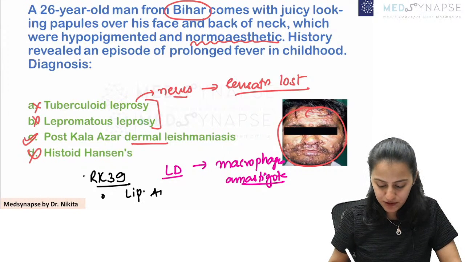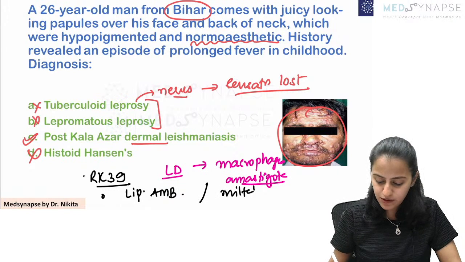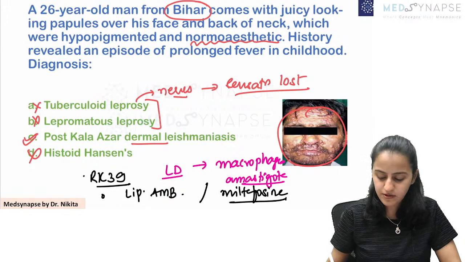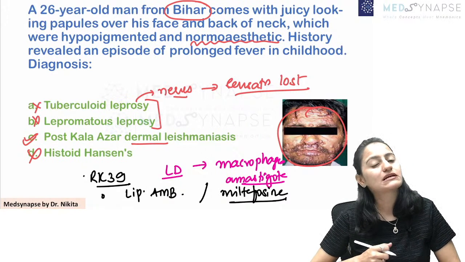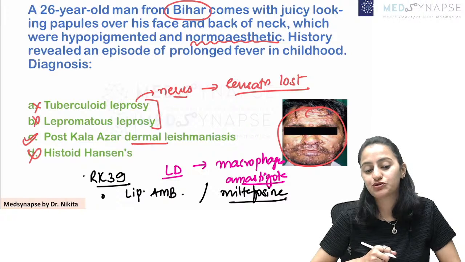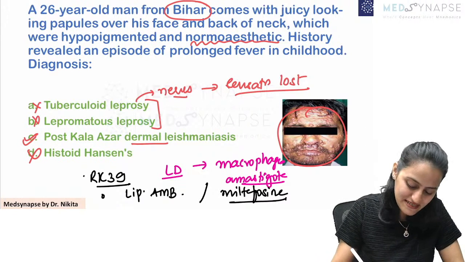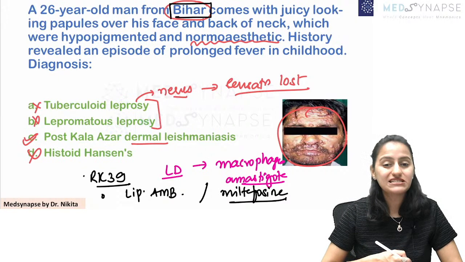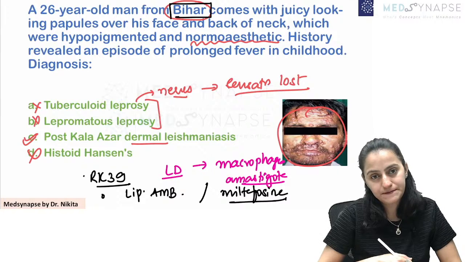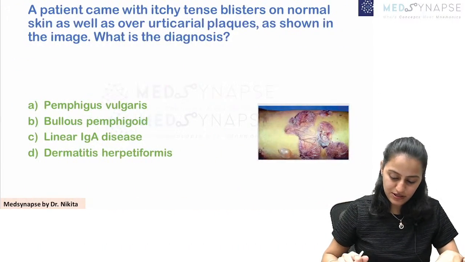It is liposomal amphotericin B. For dermal one, you can also use miltefosine. So amphotericin B, miltefosine, these are used for the treatment of leishmaniasis. So this history is very, very important. A patient from Bihar, this is very, very important. Okay? So that was about this question.